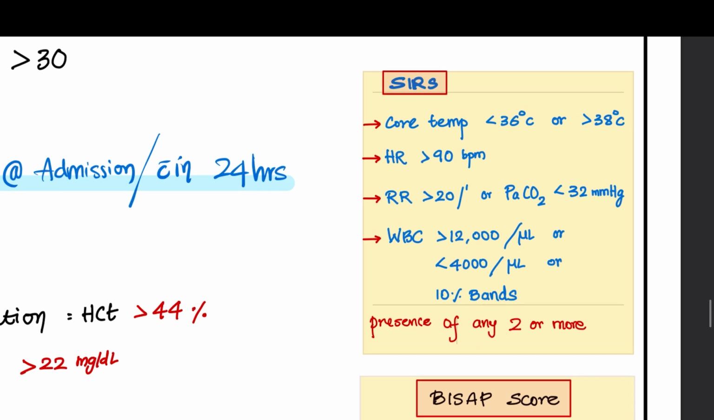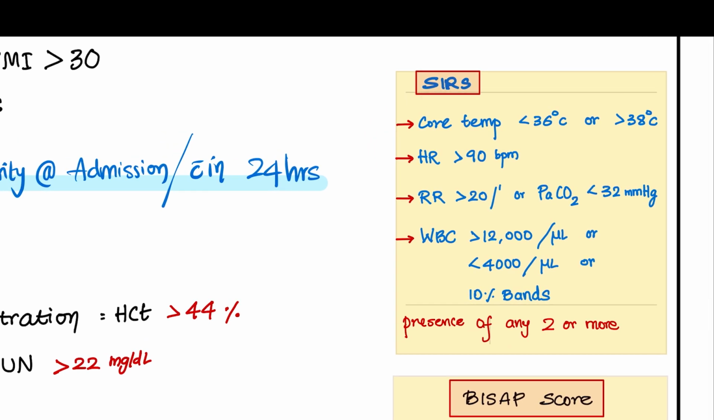So what are the features of SIRS, systemic inflammatory response syndrome? The first criteria is either hypothermia or hyperthermia. Second criteria is tachycardia. Third criteria is tachypnea and carbon dioxide washout. And fourth criteria is either leukocytosis or leukopenia, or 10% band forms. So any 2 out of these 4 criteria satisfies the criteria of SIRS.